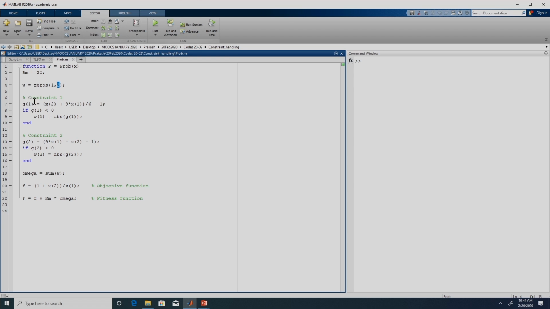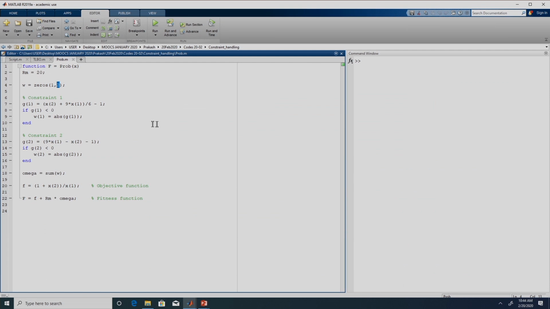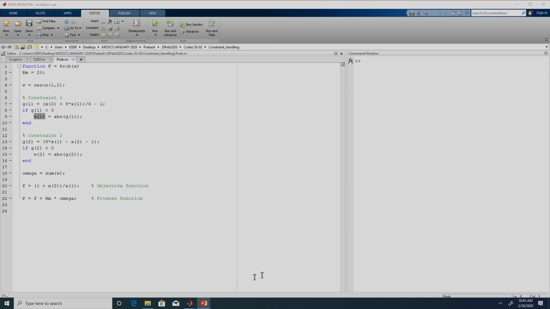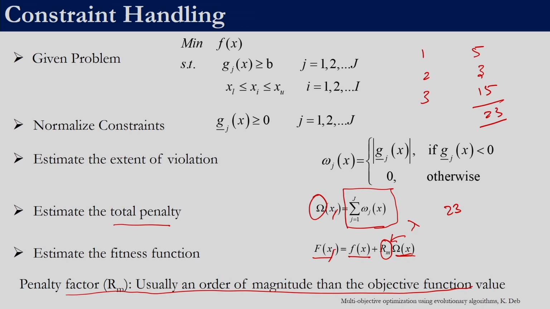The first constraint that we have here is 9x1 plus x2 by 6 minus 1. That is what we have here, 9x1 plus x2 by 6 minus 1. So we are calculating the left hand side. If this left hand side happens to be greater than 0, then we do not need to penalize, but if it is less than 0, we need to calculate the omega values. What we are doing is exactly what we had seen previously. We transform the constraint into this normalized form, and then we calculate the absolute value.